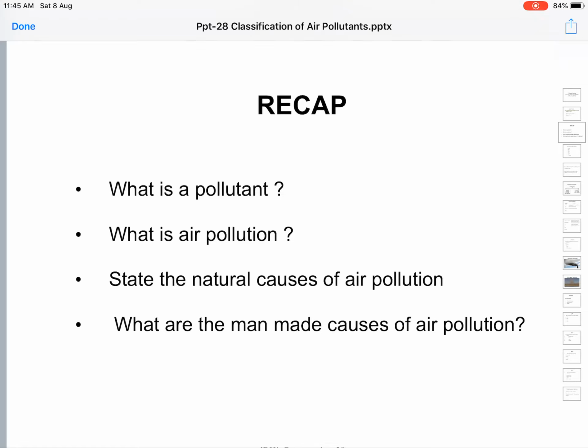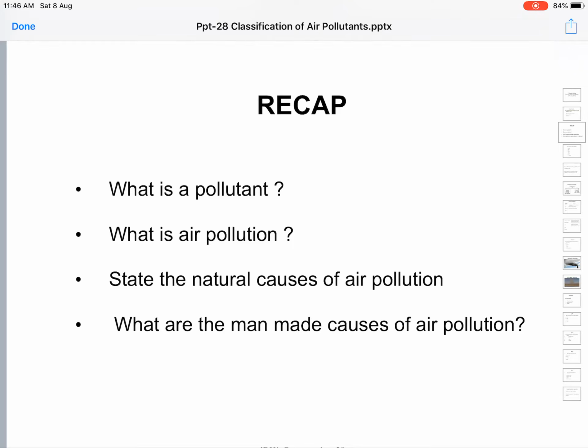All these vehicles use internal combustion engines, which burn fossil fuels like petrol, diesel, natural gas, etc. The emissions from these vehicles contain lots of oxides of sulfur, oxides of nitrogen, carbon monoxide, carbon dioxide, oxides of phosphorus, and unburnt hydrocarbons.